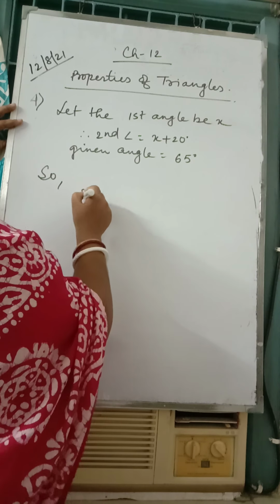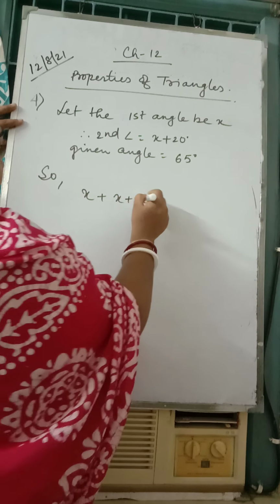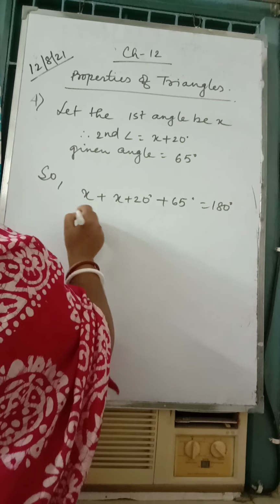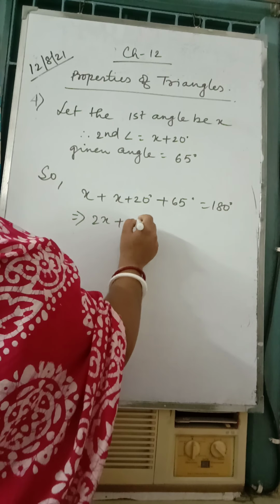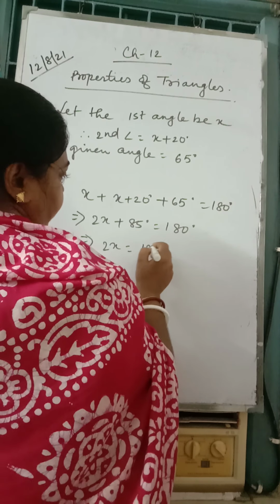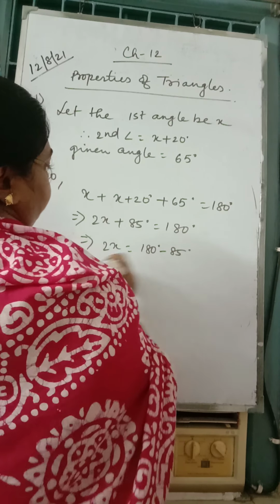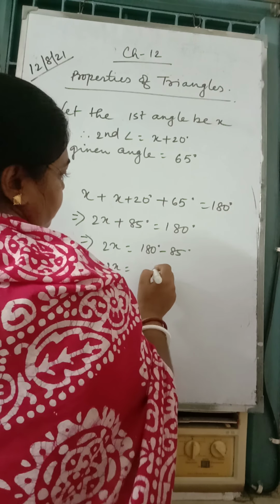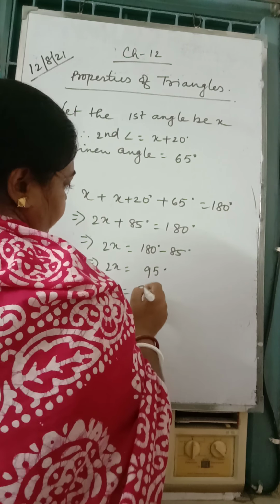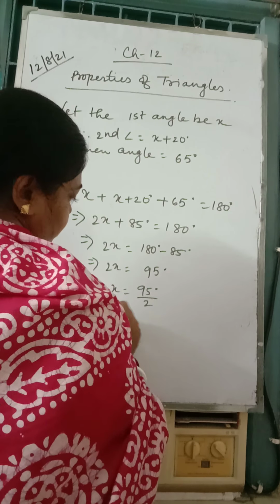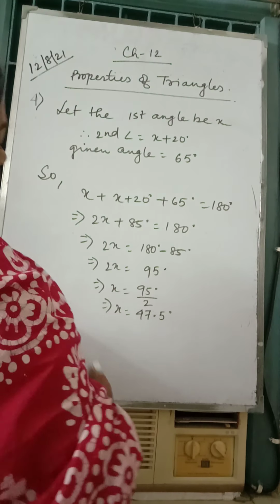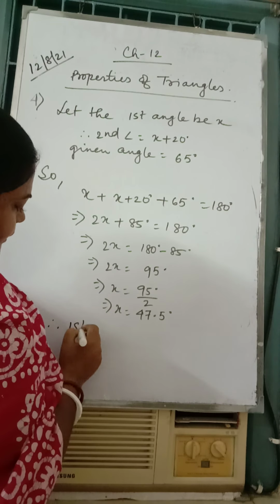So we can write it now. First angle plus second angle plus third angle is equal to 180. 2x plus 85 is equal to 180, or 2x is equal to 180 minus 85, 2x is 95, so x is equal to 95 by 2, x is equal to 47.5 degrees.